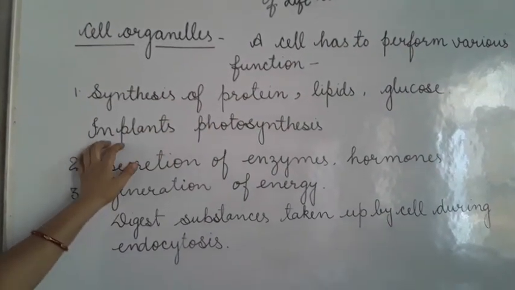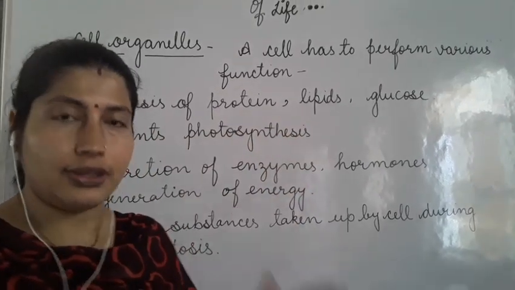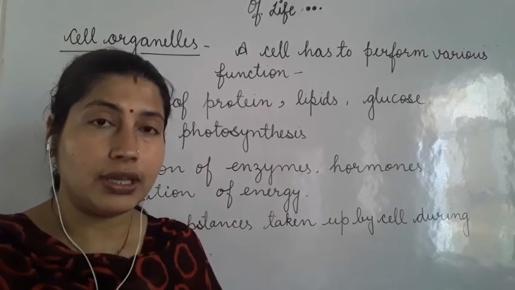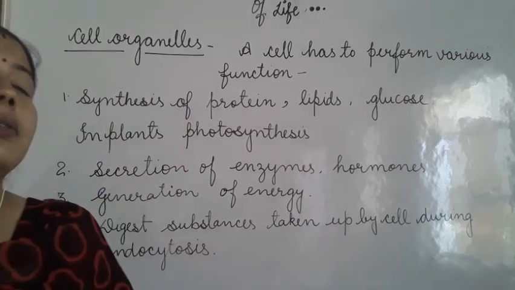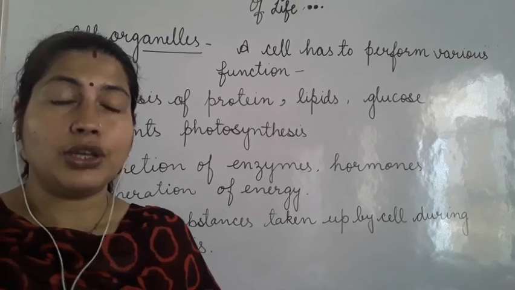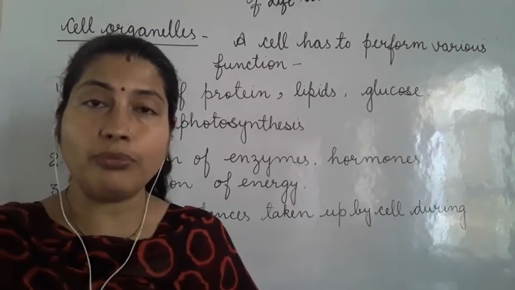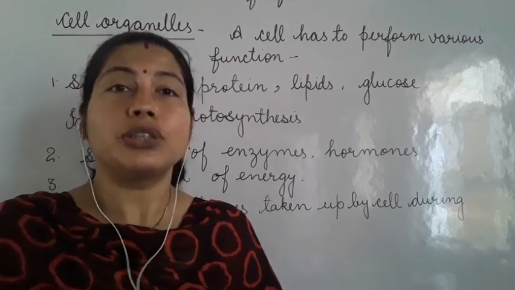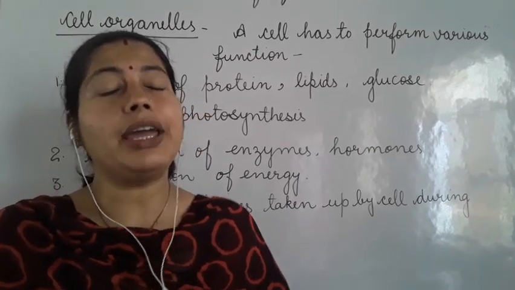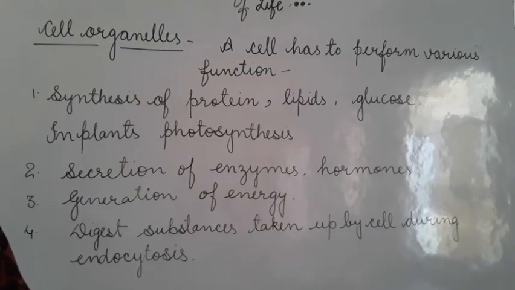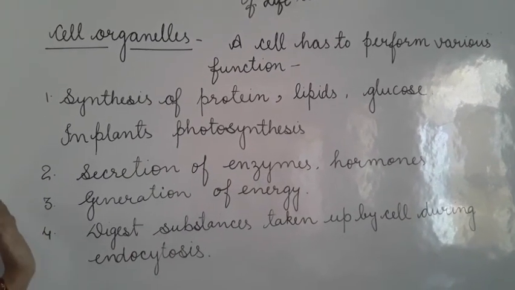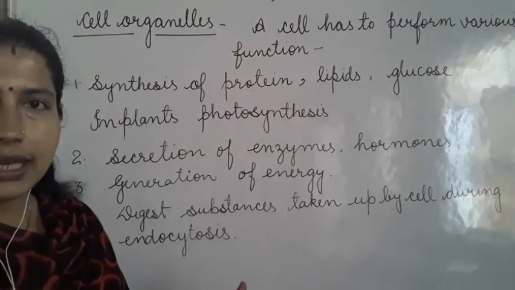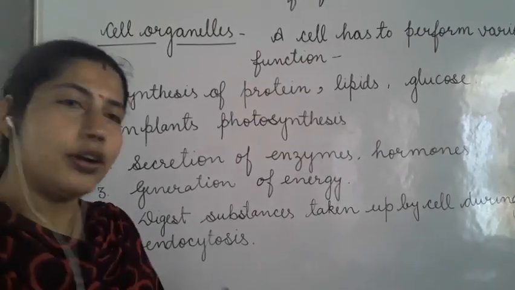And these tasks are like, in plant cell, photosynthesis. This process also occurs in the cell, and secretion of enzymes and hormones. Enzymes are the biological catalysts which help in digestion. Hormones are the chemical substances which help in growth and which are secreted by endocrine glands. And its third function, generation of energy, because in the cell energy is generated in mitochondria.